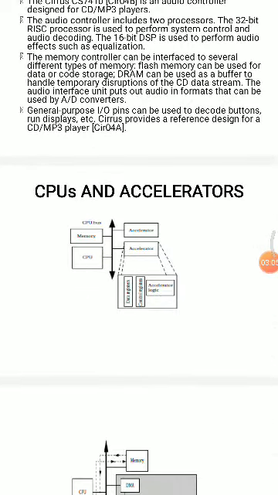Here is the block diagram of the CPU and the accelerator. The CPU bus will have a memory and CPU, and the accelerator will have the data registers, control registers, and accelerator registers. So that is the audio player design.